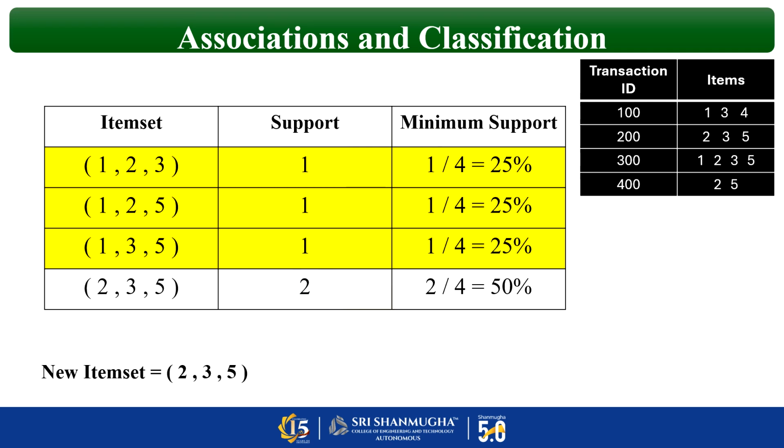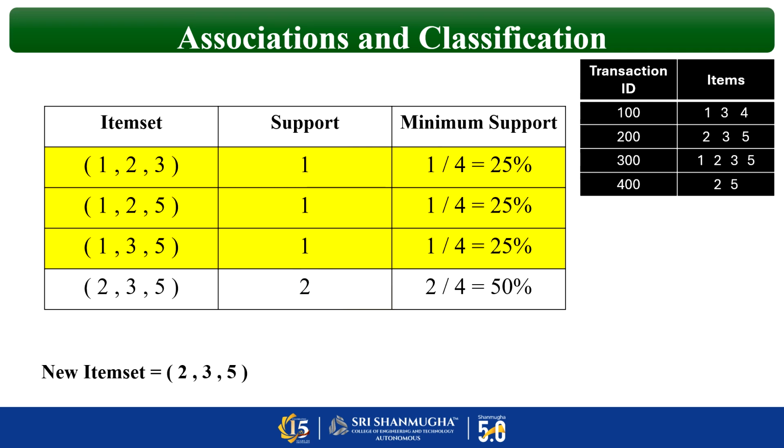So for the first one, minimum support is nothing but support value is 1 and the number of transactions is 4. Sorry, transactions. So 1 by 4. So likewise you repeat for everything and calculate the percentage. But when you calculate the percentage, just look at the minimum frequency. That is, minimum percentage is what? 50. So automatically the first 3 combinations will be ruled out. So what is the final set? Final triplet is what? 2, 3, 5.